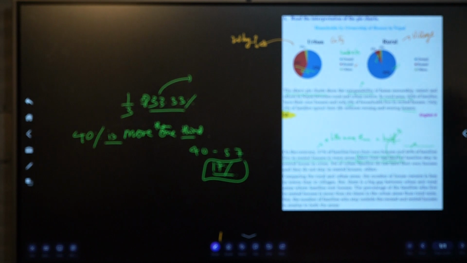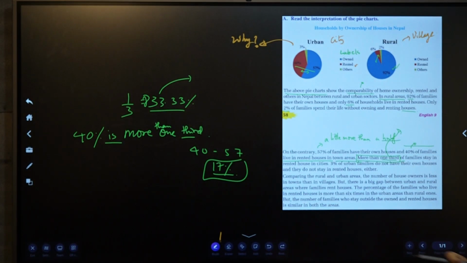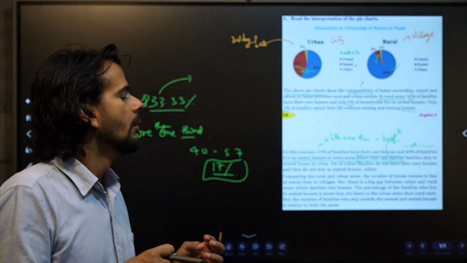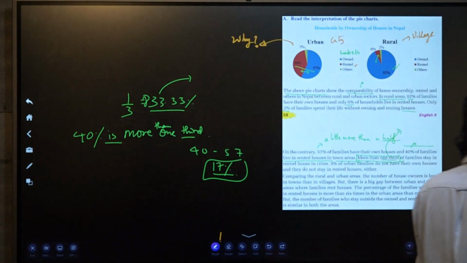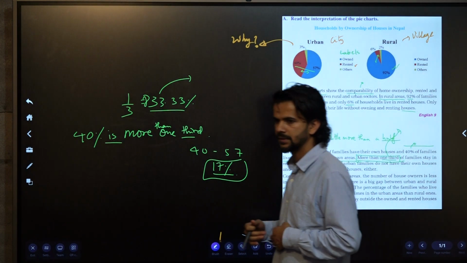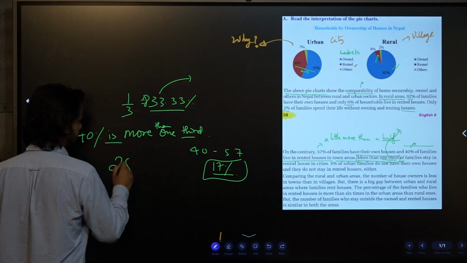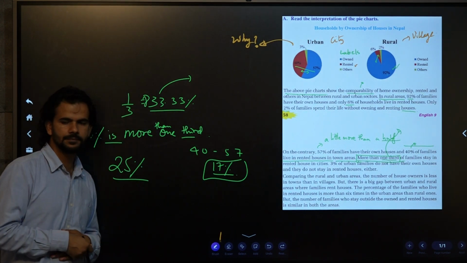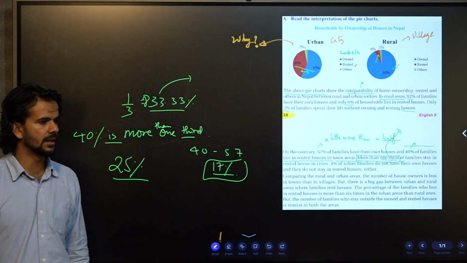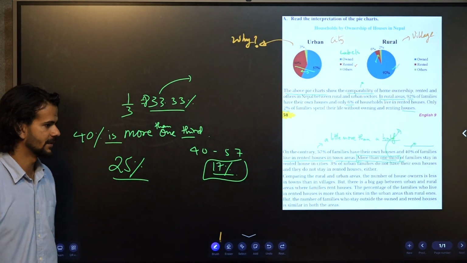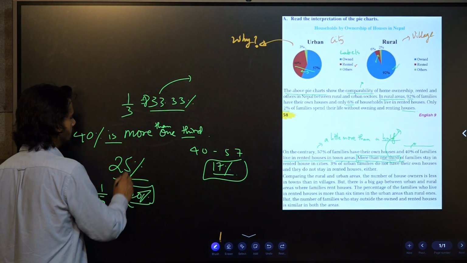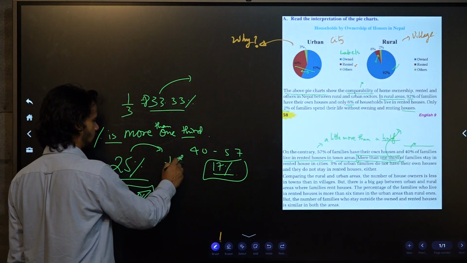Instead of giving a specific number like 40%, you can also say more than one third, a little more than one third, right? If you want to say 25%, let's say, what can you say? Less than 1/5? It's not. Oh, it's more than 1/5. True, more than 1/5, because 1/5 is 20%, right? But 25% is 1/4, exactly 1/4. That is better.